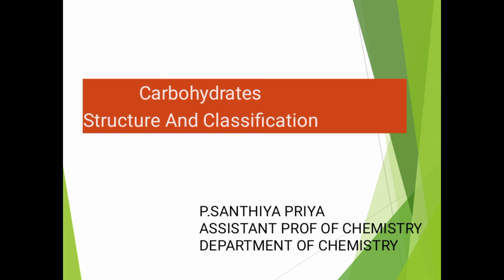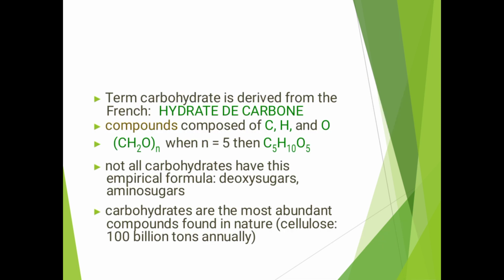Today, we will discuss the classification and structures of carbohydrates. The term carbohydrate is derived from the French word for hydrated carbon. These are compounds composed of carbon, hydrogen and oxygen, with the formula CnH2nOn, or CH2O, and when n is equal to 5, C5H10O5. Not all carbohydrates have this empirical formula.